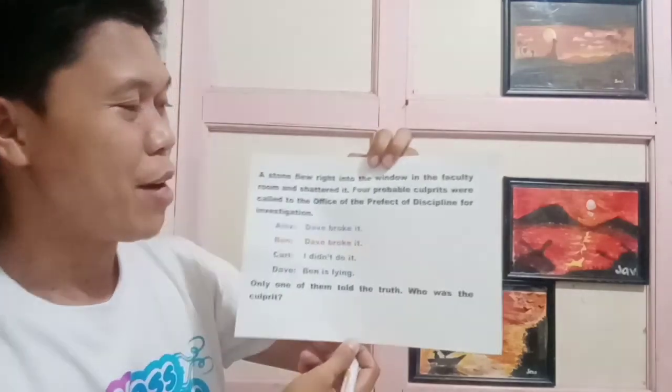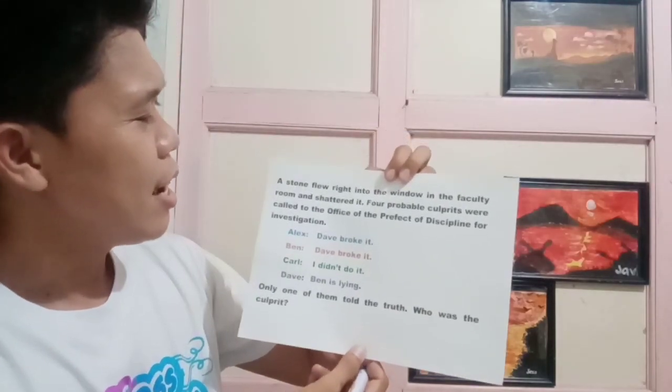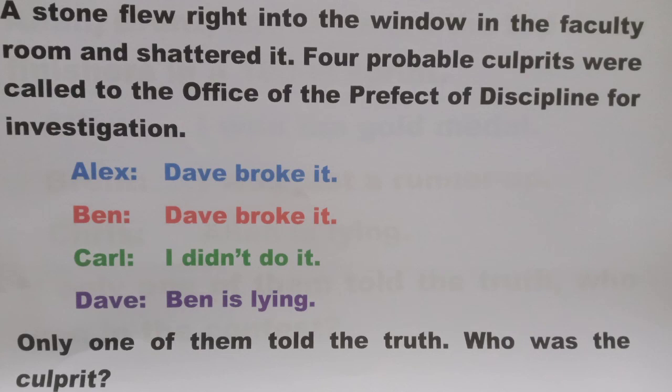Let's answer another problem. A stone flew right into the window in the faculty room and shattered it. 4 probable culprits were called to the office of the prefect of discipline for investigation. Alex said, "They broke it." Ben said, "They broke it." Carl said, "I didn't do it." And they said, "Ben is lying." Only one of them told the truth. Who was the culprit?